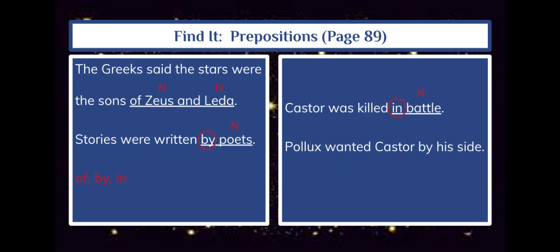Let's look at number 4. Pollux wanted Castor by his side. Where is our prepositional phrase in that sentence? By his side. So we're going to underline by his side. Which one of those words is our preposition?